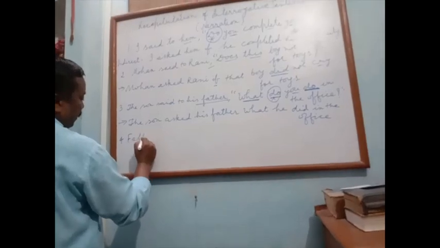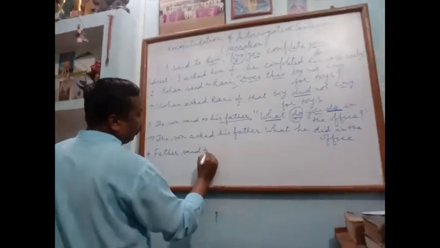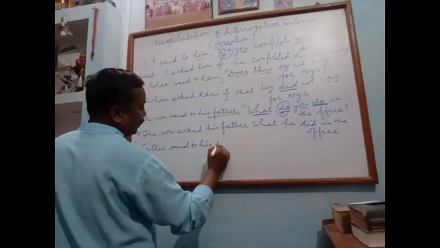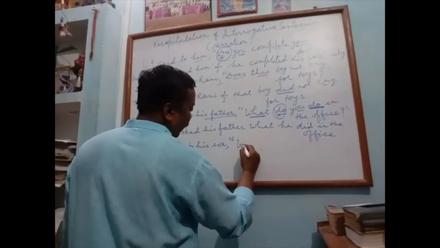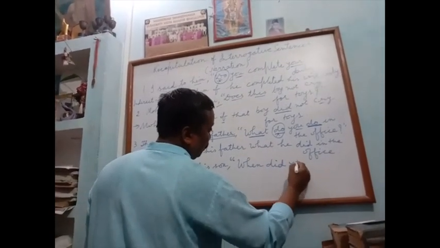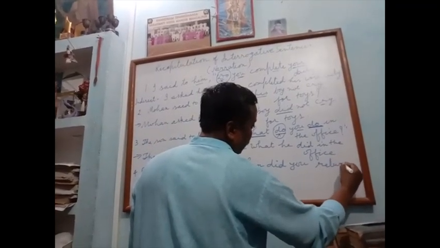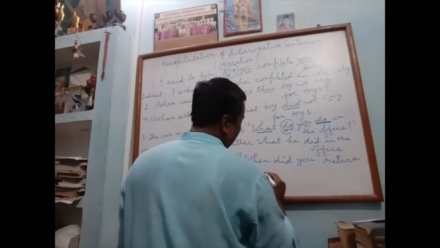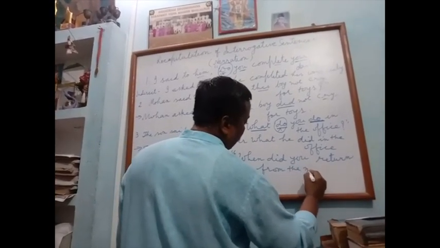Father said to his son, when did you return from the market?